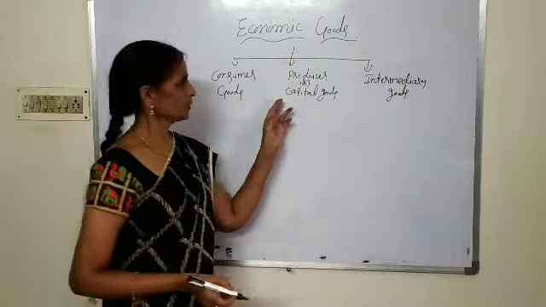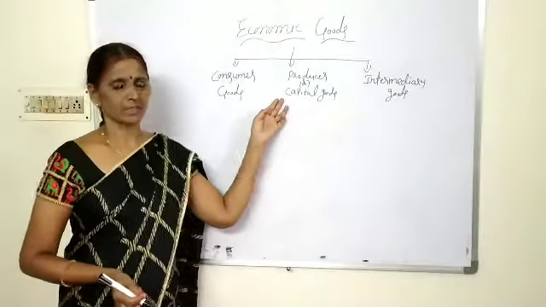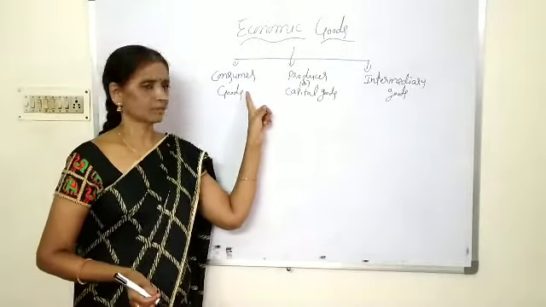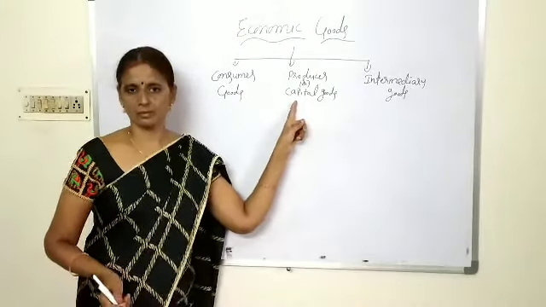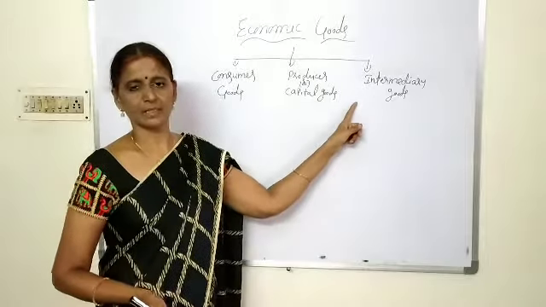So in this way, economic goods are classified into three categories: consumer goods, producer goods, and intermediary goods.